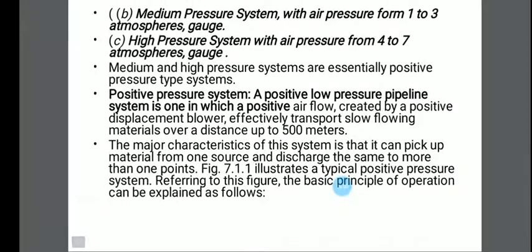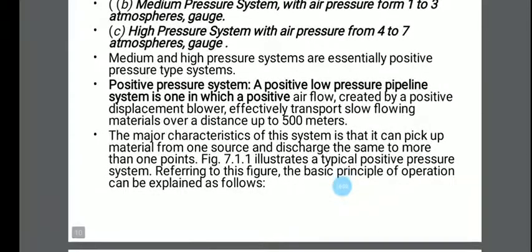A positive pressure system, or positive low pressure pipeline system, is one in which a positive airflow is created by a positive displacement blower, which effectively transports slow flowing materials over a distance of up to 500 meters. A major characteristic of this system is that it can pick up materials from one source and discharge them to more than one point.